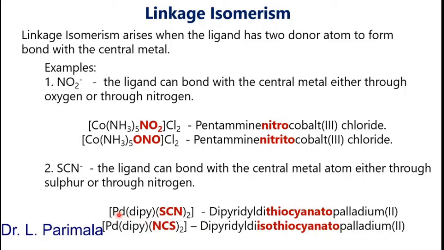In the first case, palladium is bonded with sulfur, so the name is thiocyanato. Bipyridyl dithiocyanato palladium(II) is the name of the compound. In the second case, palladium is bonded with nitrogen, so accordingly the name is isothiocyanato. So if sulfur is bonded with the central metal, then it is thiocyanato. If nitrogen is bonded with the central metal, then it is known as isothiocyanato. So the isomerism arises due to the linkage of the ligand with the metal. That is why the name is linkage isomerism.